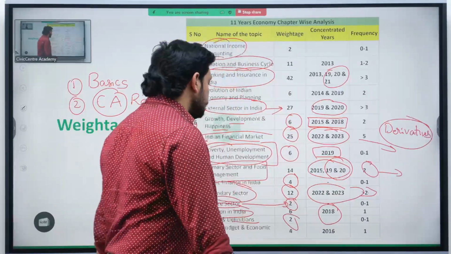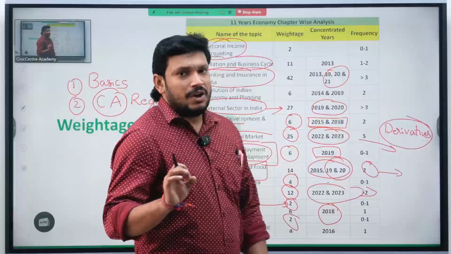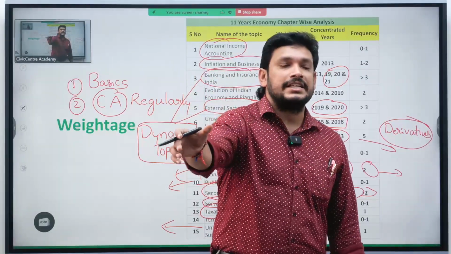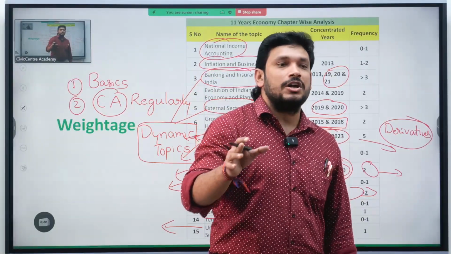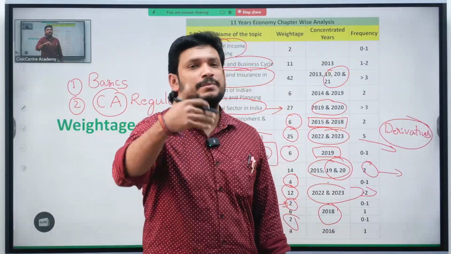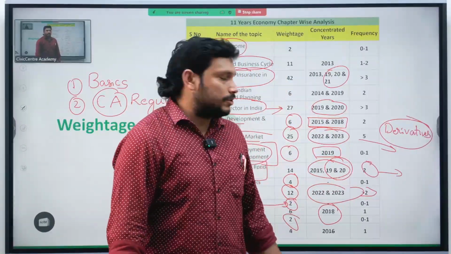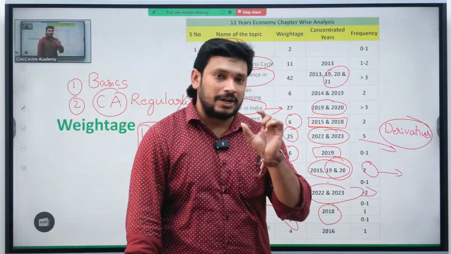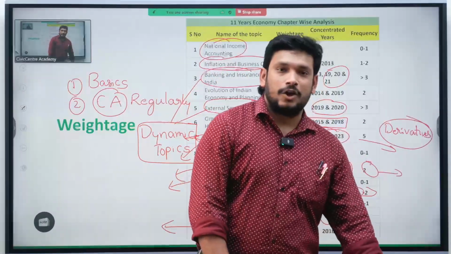If you see, when the old tax structure and new tax structure came, there is a question on taxation. When there is any major policy implementation through the economic survey or the budget, then that particular question comes in the budget and economic survey.